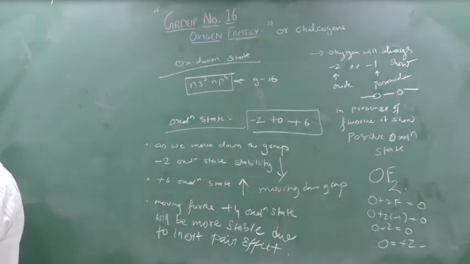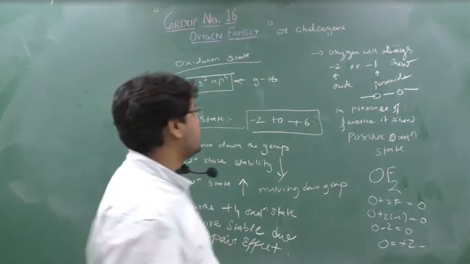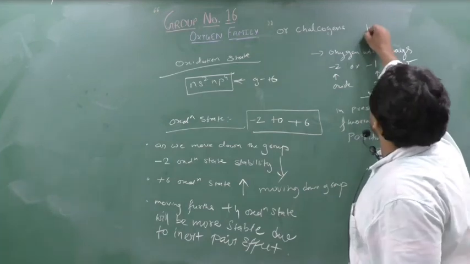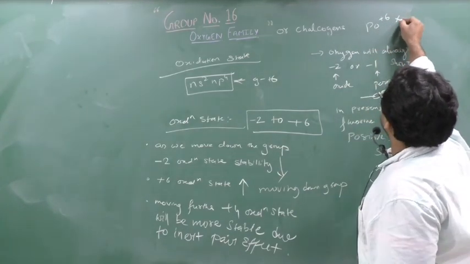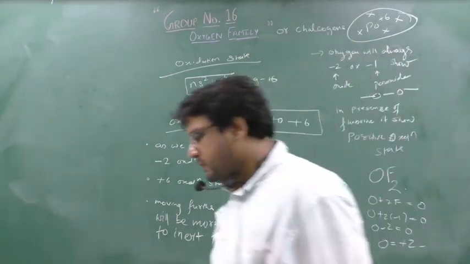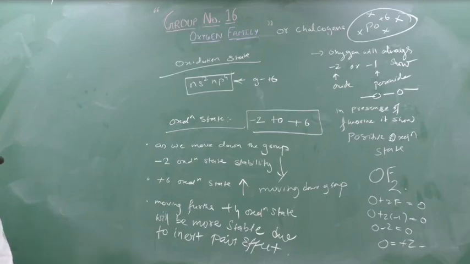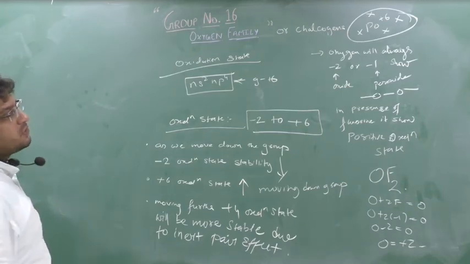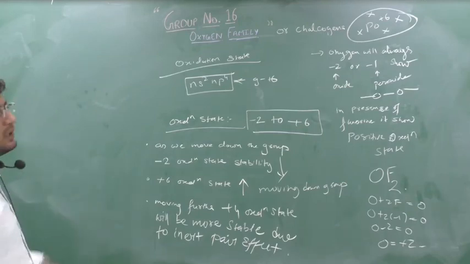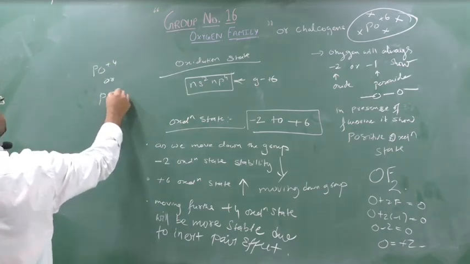Clear? When I come to the next class, we will try, so, polonium. One question will come: can polonium show +6 oxidation state? No, never. It is not possible. Because as we move downside the group, the lower oxidation state, 2 units less, will be more stable, meaning +4 will be more stable. Hence polonium can never show +6 oxidation state, due to inert pair effect. So polonium will show either +4 or +2, but can never show +6.